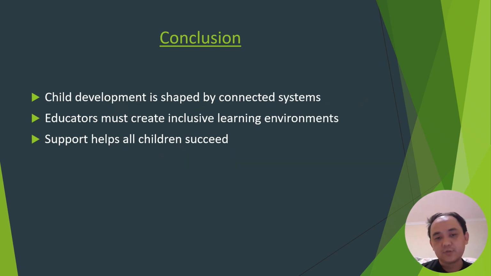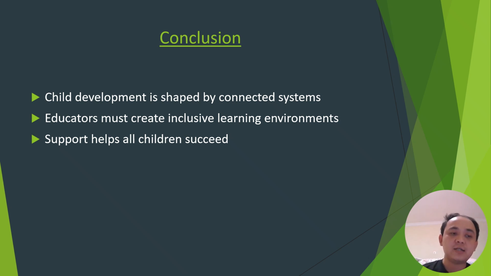Yes, we come to the end and we are talking about the conclusion. In conclusion, child development is influenced by many connected systems. Bronfenbrenner's ecological systems theory helps us to understand how the systems work together. Indigeneity, gender, language, and socioeconomic background are the major factors that shape children's learning and well-being.